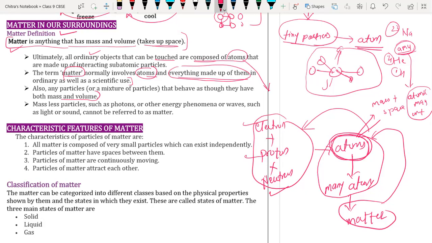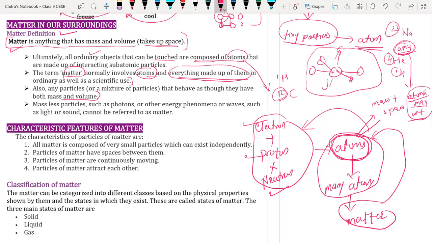That's why we have a small unit to measure their weight, which is called AMU, atomic mass unit. If we say the mass of hydrogen is 1, that means 1 atomic mass unit. We discussed in the last lecture that the mass of carbon is 12, meaning 12 atomic mass units. So what is the unit of mass of atoms?